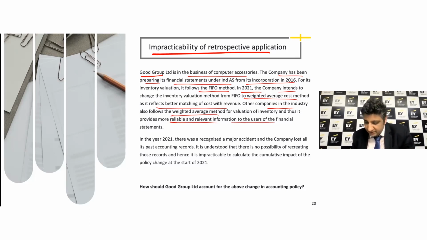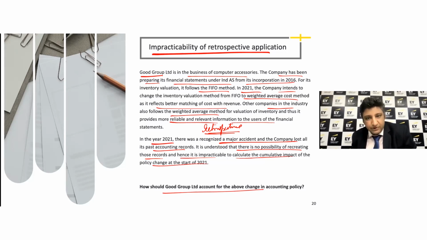The moment you say changing accounting policies, we talk about a retrospective change, right? It says also in year 2021 there was a major accident and all accounting records were lost. It is also understood that there's no possibility of recreating the records, and it's impracticable to calculate the cumulative impact of the policy change at the start of 2021. The question is, how should it be accounted for, right?